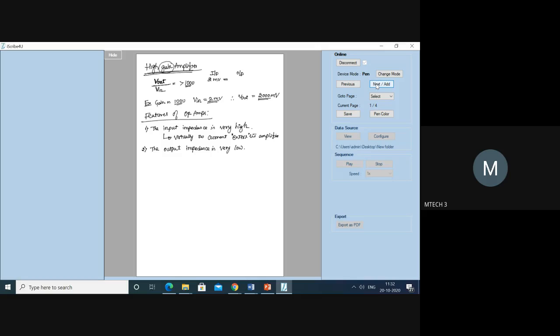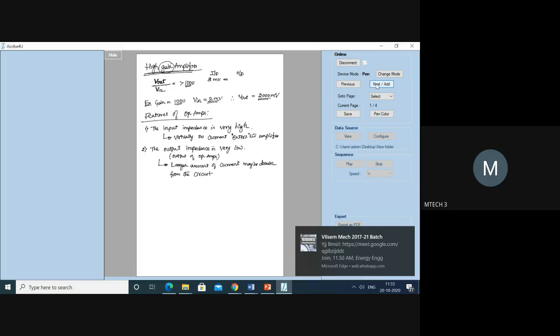The second feature is the output impedance is very low. This is happening at the output of the op amp. What is the meaning with respect to the current? Can you get a larger amount of current, or a smaller amount of current? Larger amount. So it means a larger amount of current may be drawn from the source.